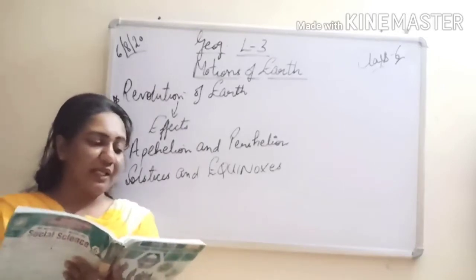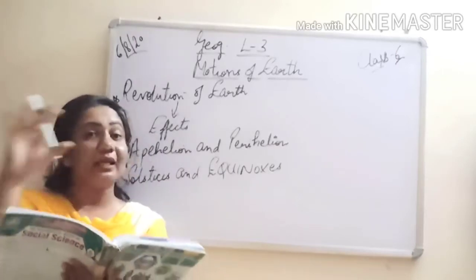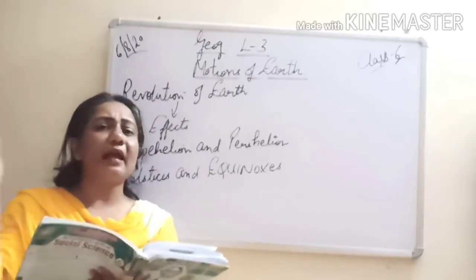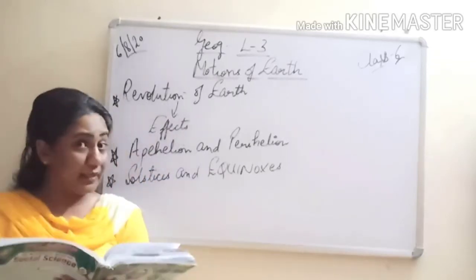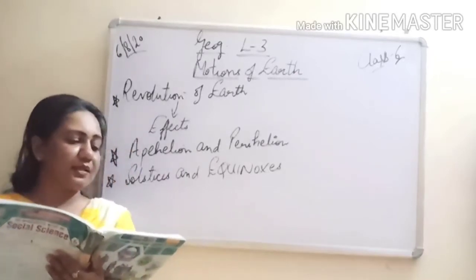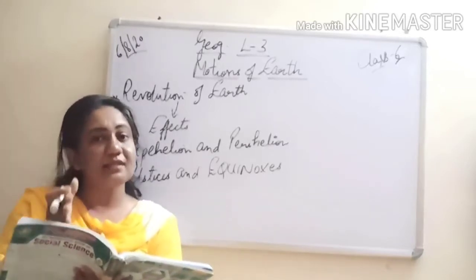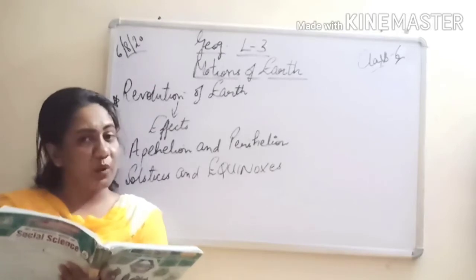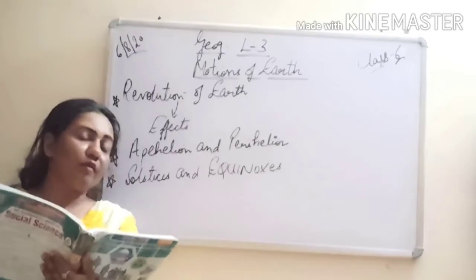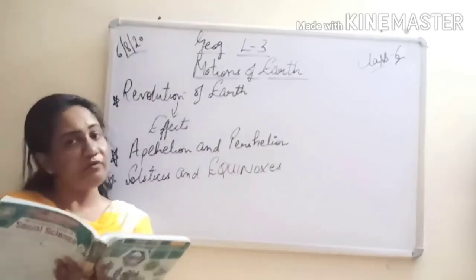So now see, the cycle of seasons is caused due to, please underline why it is caused, why is there a change in season, and it is a gap of 3 months in every season. And why does it happen? Underline, it is due to the inclination of the earth's axis at a fixed angle and direction. Since the inclination of the earth's axis is fixed, that is why there is a change of seasons. The revolution of the earth around the sun, obviously we know, is another cause of the change in the cycle of seasons.